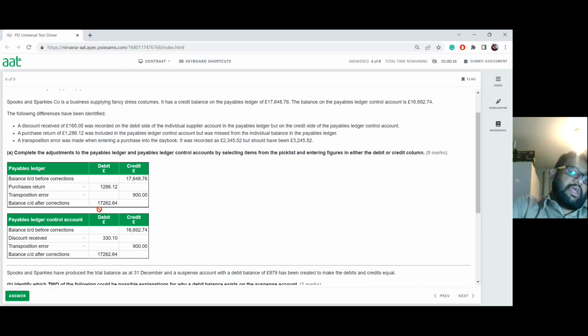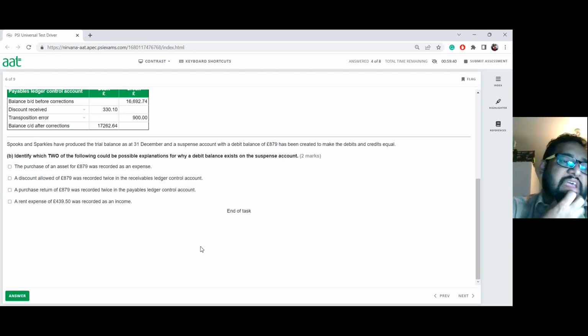The answer should be 17,262.64 there. So just to make sure, this one is an error of omission, this one is a reversal, meaning the entry on the wrong side, and this one is a transposition error. So one of them is being incorrectly entered. The suspense account would have been created and accounted for, but the missing amount will be going on the credit side because it's an entry less than what it should be on the same side. If this were the other way around, this 900 would go on the debit side.